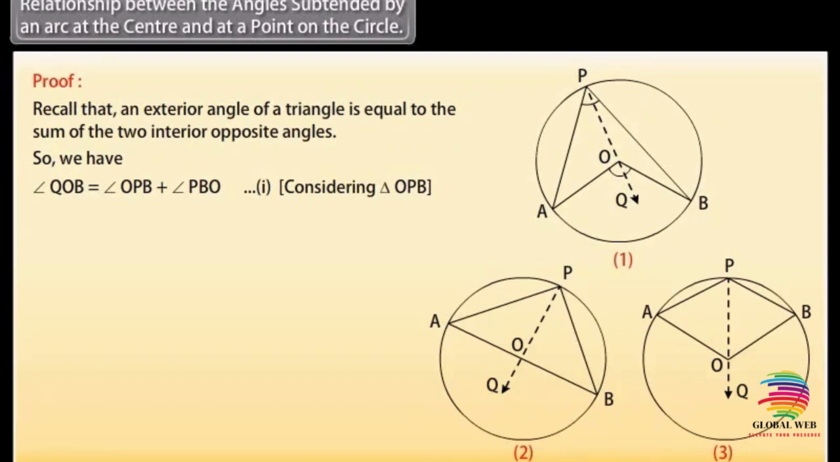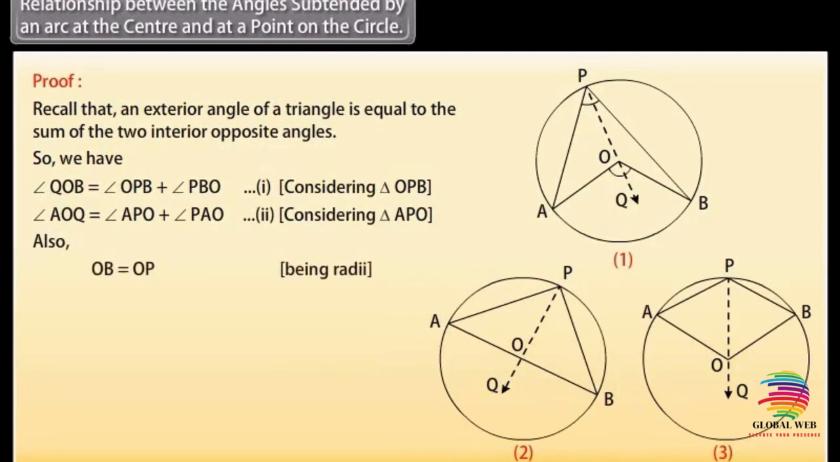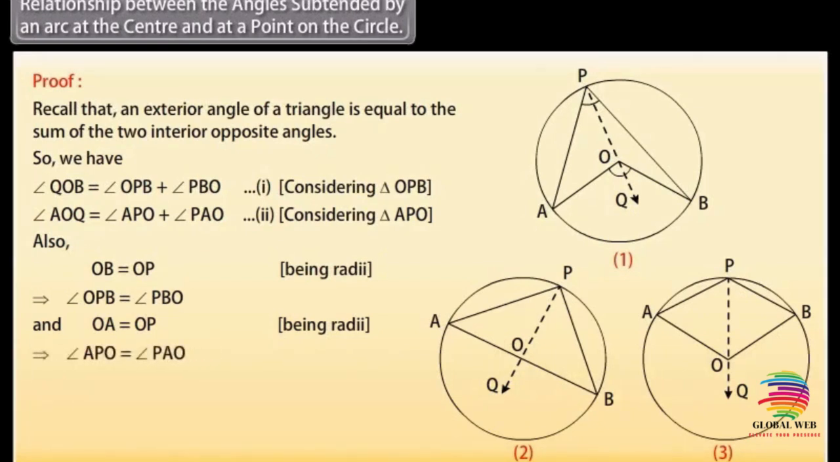1. Considering triangle OPB, angle AOQ is equal to angle APO plus angle PAO. 2. Considering triangle APO, also OB is equal to OP, being radii. Angle OPB is equal to angle PBO and OA is equal to OP, being radii. Similarly, angle APO is equal to angle PAO, thus 1 and 2 reduce to angle QOB as 2 into angle